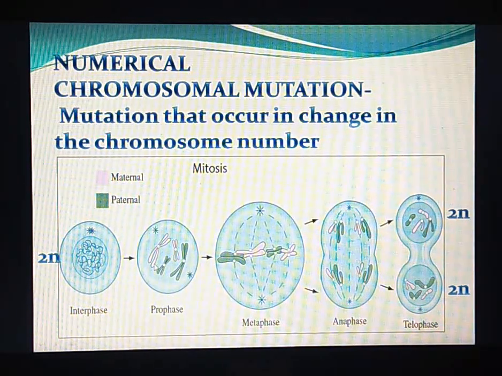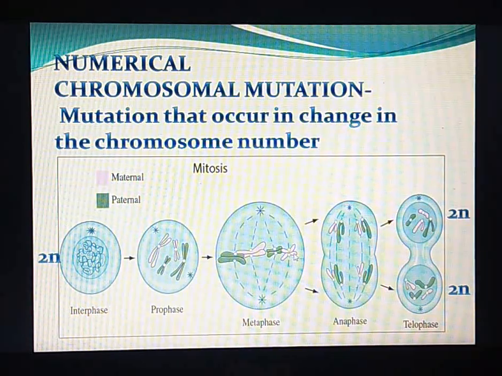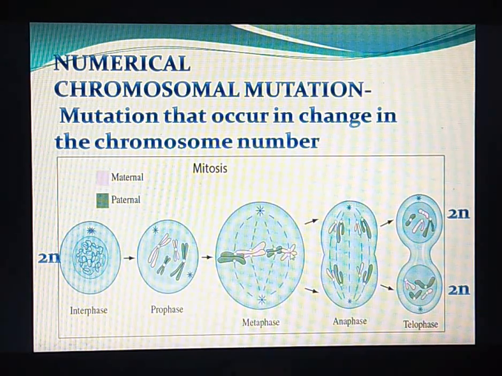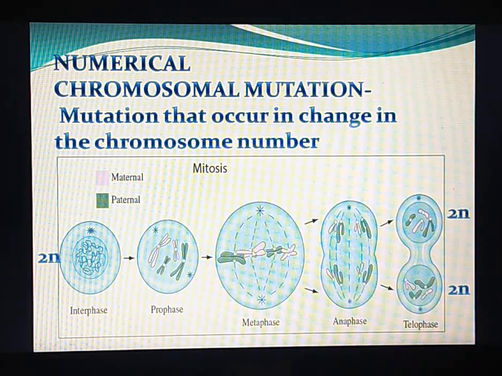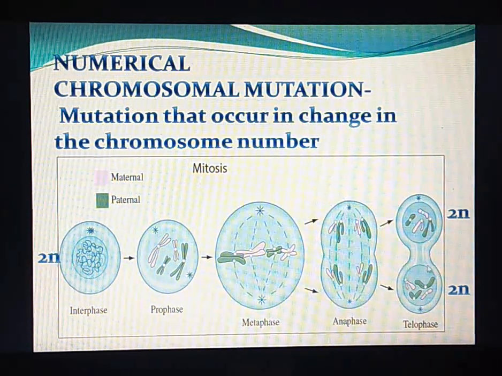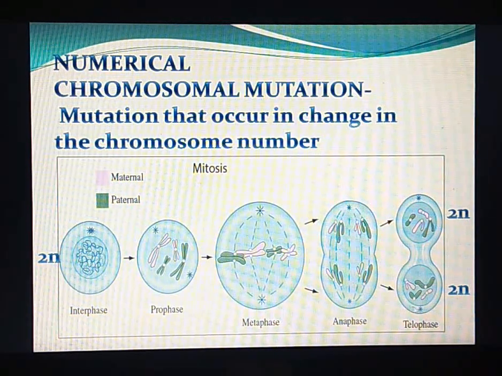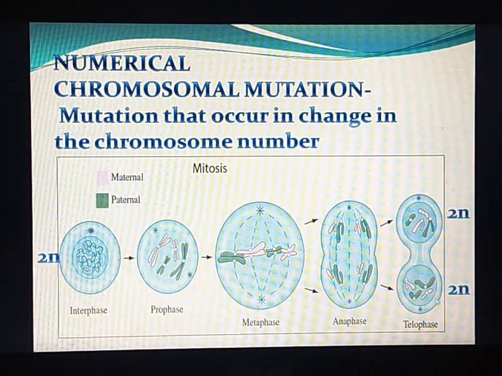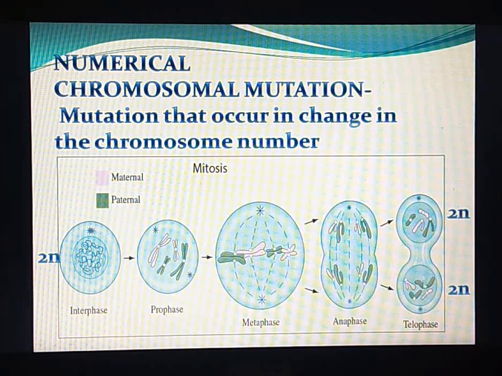In prophase stage, the chromosomes undergo condensation. In metaphase stage, these chromosomes align themselves on the equatorial plane. Whereas at anaphase stage, the sister chromatids get separated from each other and move towards the opposite poles. And during telophase stage, we can see the 2-celled stage, or the nuclear envelope surrounding the sister chromatids, and 2 cells will be formed.